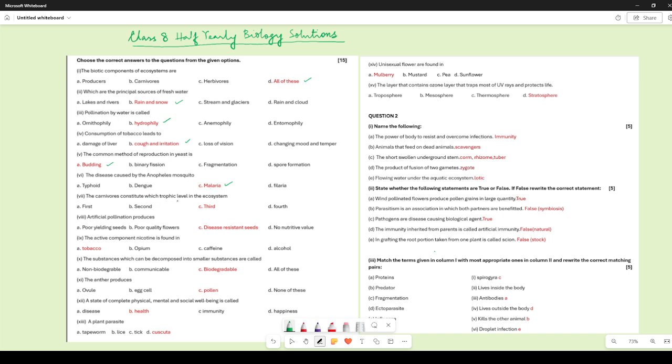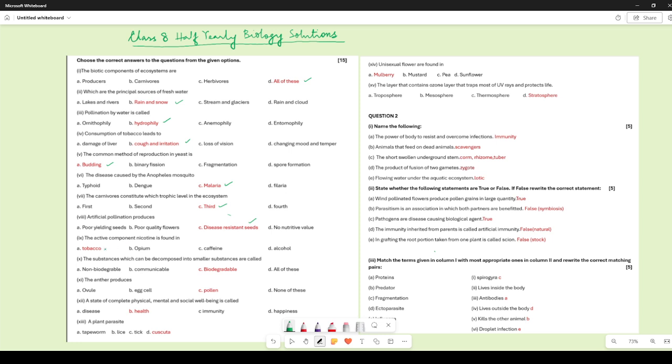The carnivores constitute which trophic level in the ecosystem? So it is the third trophic level. First one is constituted by the producers. The second one has the consumers, the primary consumers or the herbivores. The carnivores, they come to the third level. Artificial pollination produces disease resistant seeds. So we are striving to improve the quality of the seeds. That is why through artificial pollination, we are getting better seeds.